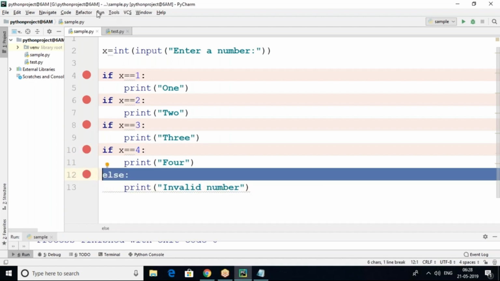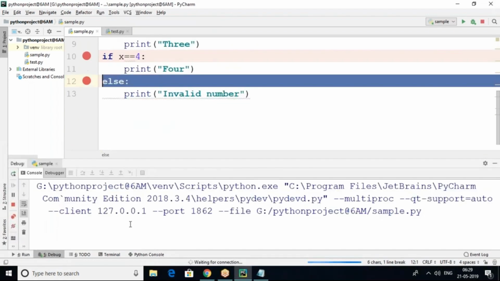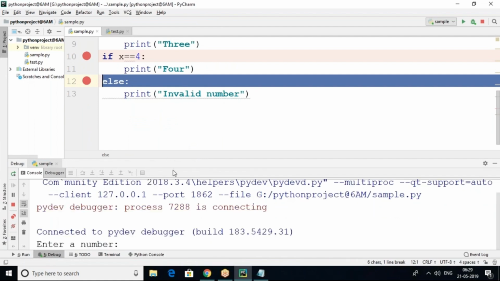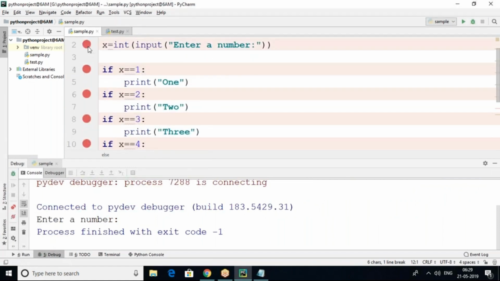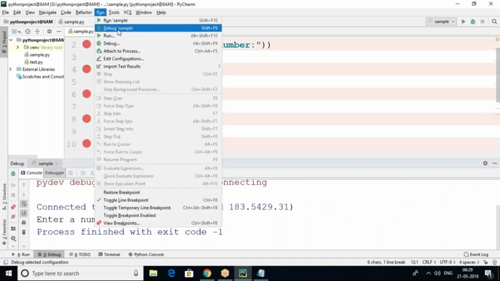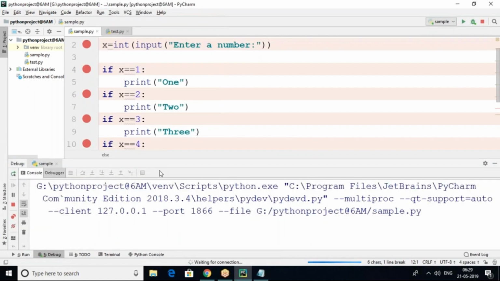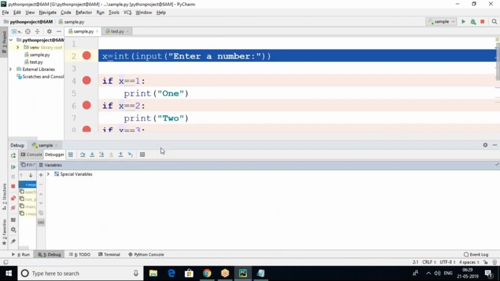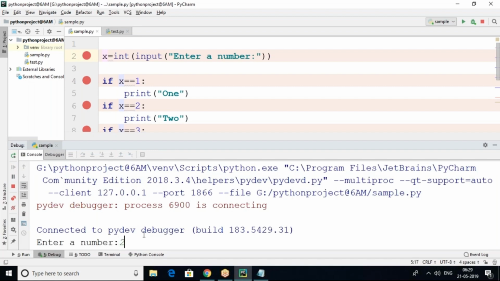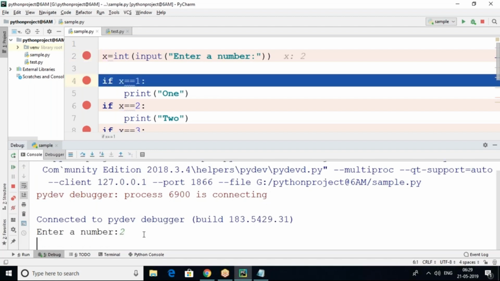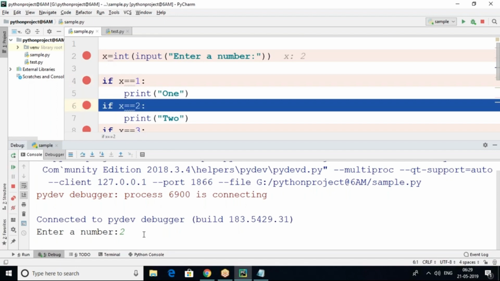Now run debug sample. I'm going to enter some value. Press F8. It asks for a number, so I'm going to enter number 2. Then press enter. It's going to test x equal to 1. No. x equal to 2.